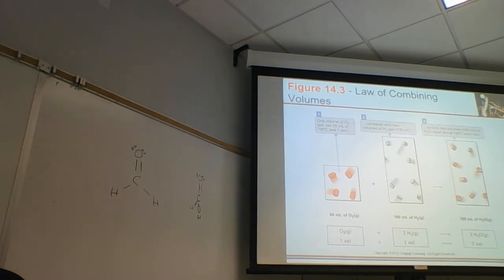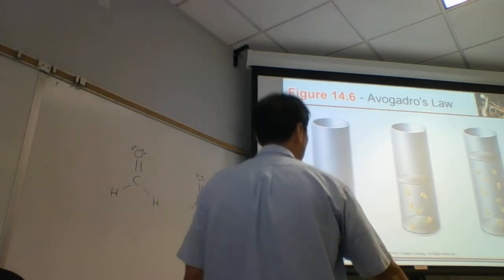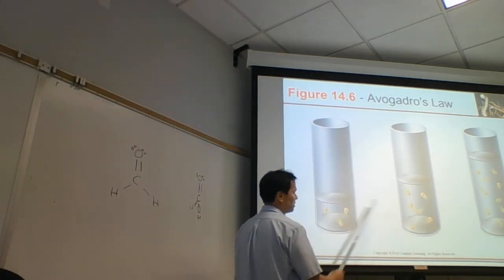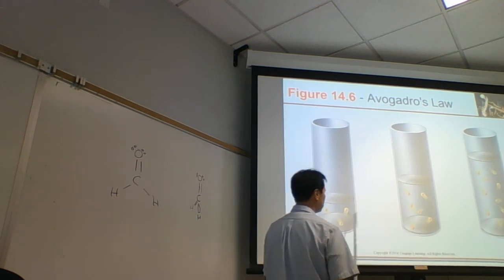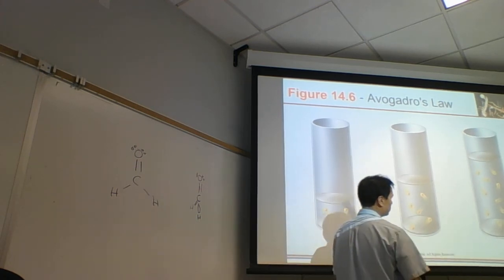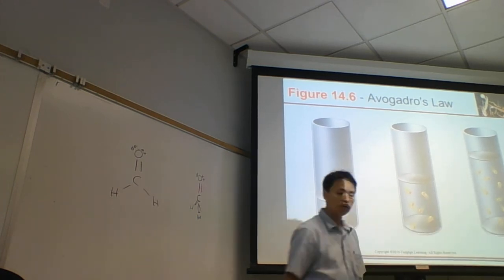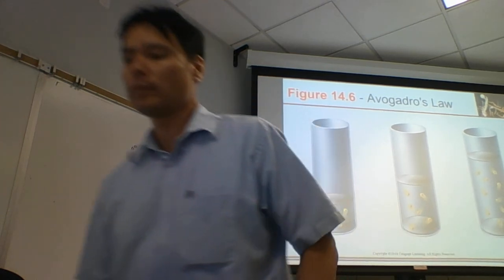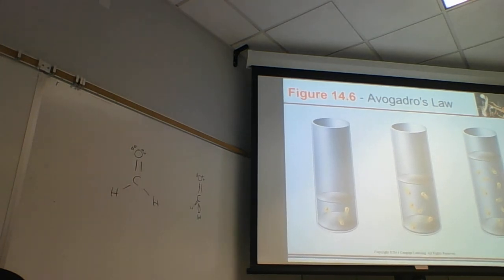And since the moles and number of particles are related by Avogadro's number, we'll see. Here it looks like they're doubling. If they double the number of particles, they're going to double the volume. And here it looks like they're tripling. If they triple the number of particles, they're going to triple the volume. So the volume is directly proportional to the number of particles. The number of particles is directly proportional to the number of moles.